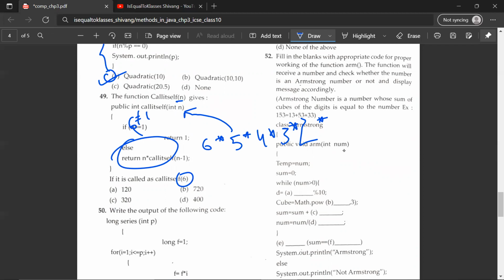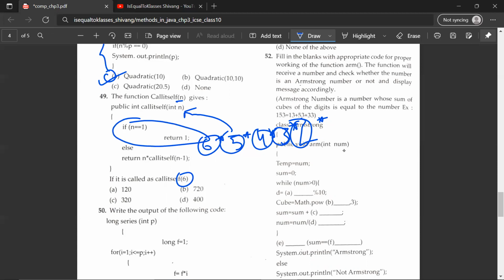And then finally when 1 occurs, when you have all these numbers 6, 5, 4, 3, 2, none of these is equal to 1. So this block of code won't be executed. But the moment you have 1, 1 is equal to 1. So then this block of code will run, and then the overall process will stop. 1 will be printed, but it doesn't matter because anything multiplied by 1 is the number itself.